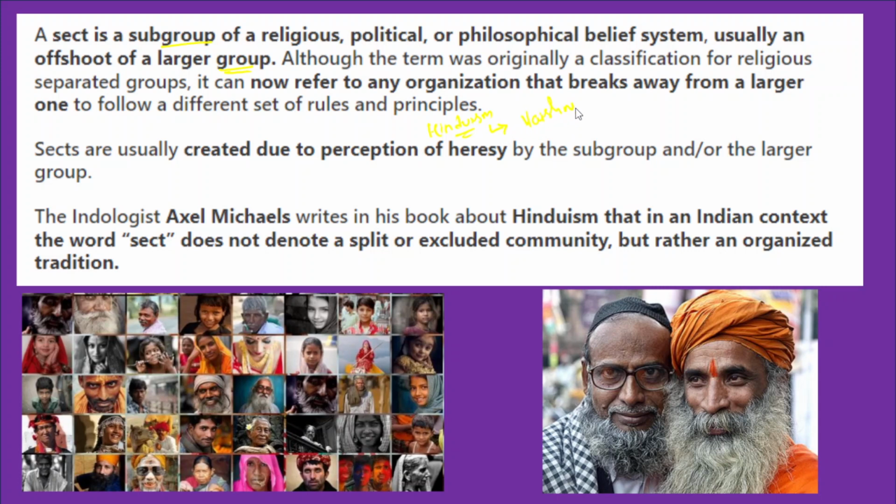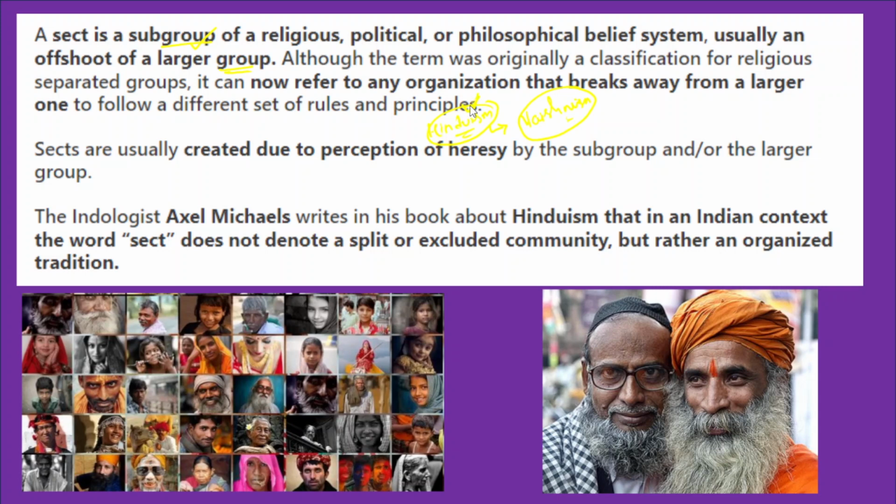If you consider Vaishnavism, this is a subgroup within the larger group. So if we go by the definition, a sect is a subgroup of a religious, political or philosophical belief system, usually an offshoot of the larger group.